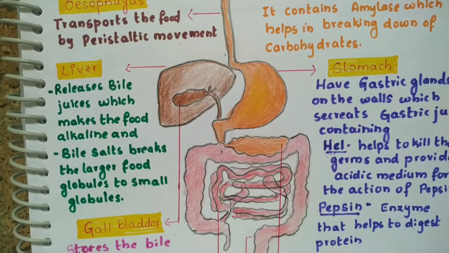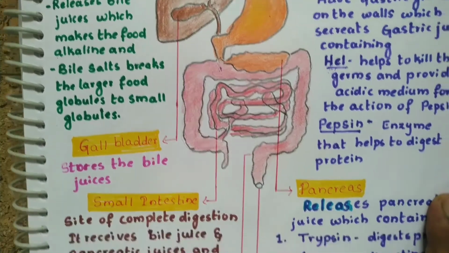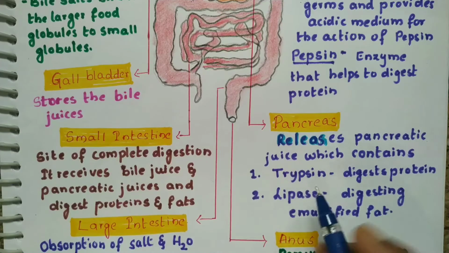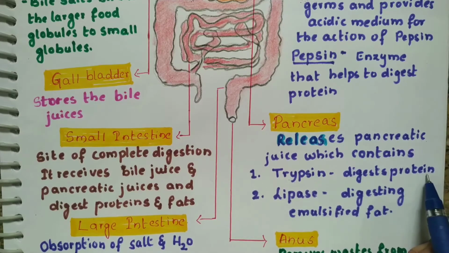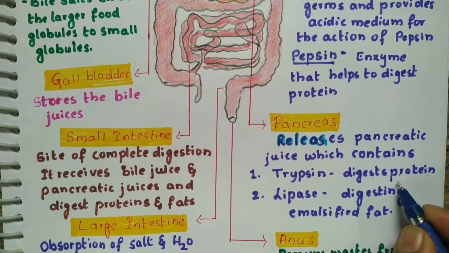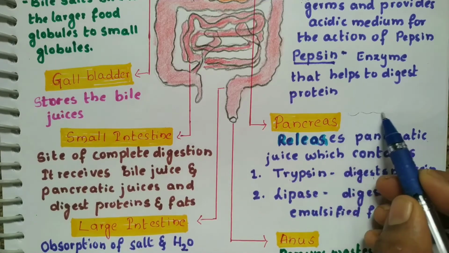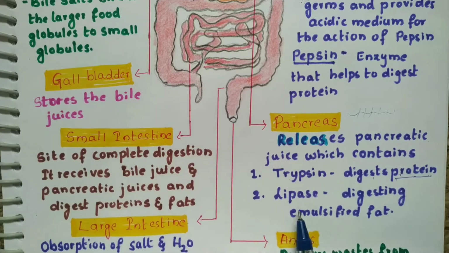Next is the small intestine, or we will study the pancreas first. The pancreas releases pancreatic juice, which contains two important enzymes, trypsin and lipase. Trypsin digests the protein. It breaks the proteins into smaller particles called amino acids. So proteins are made up of what, children? They are made up of amino acids. Long chains of protein are broken into smaller amino acids. And lipase helps to digest the fat.